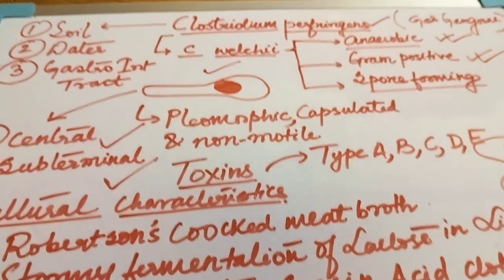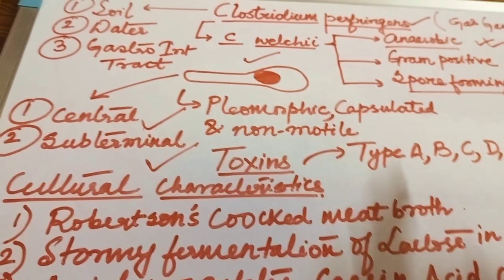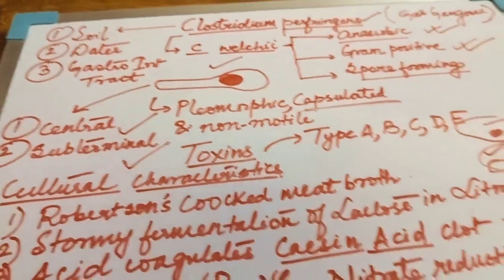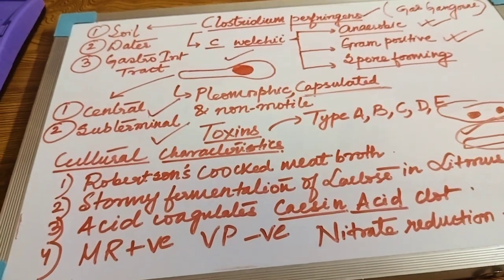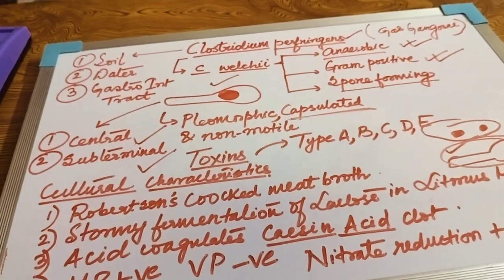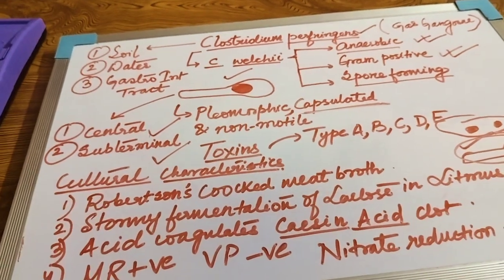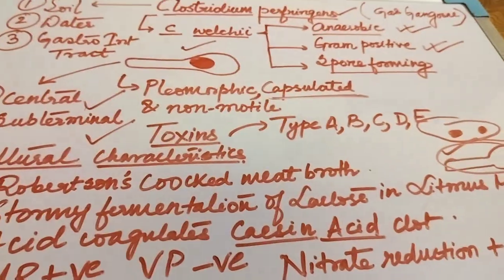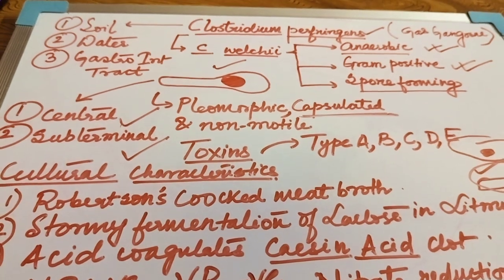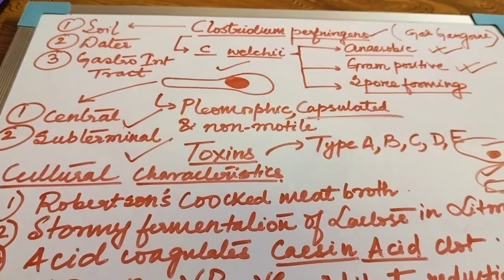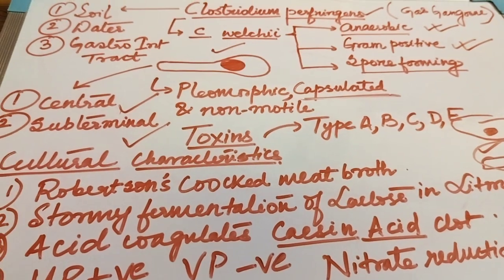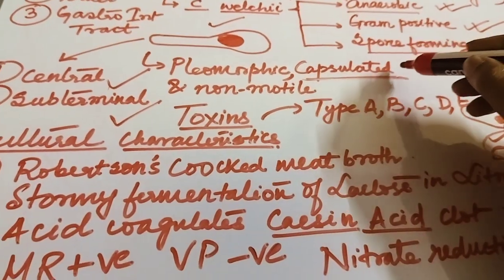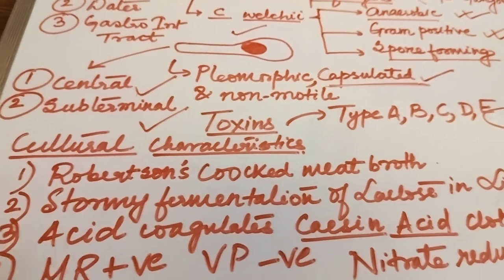Now comes another important factor, for example, capsulation. Again, students, when you have studied your medical microbiology, one of the very important parts is capsule formation around the microorganism. In my last video, I talked about how this capsule can be a virulence factor because it hides the organism from the host immune system. So the presence of a capsule is a very important factor for pathogenicity, and in this pathogenic organism you have capsules. Moreover, they are pleomorphic.